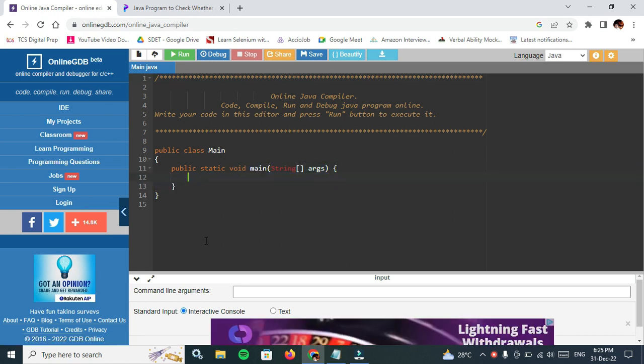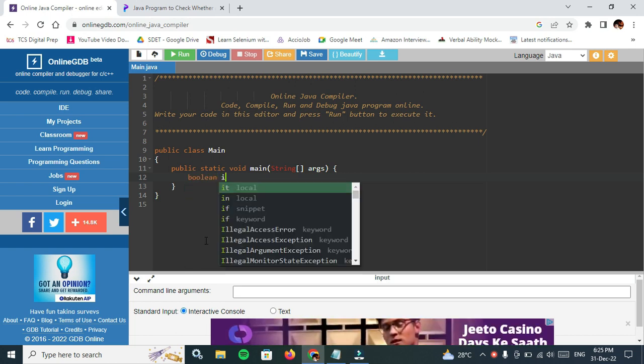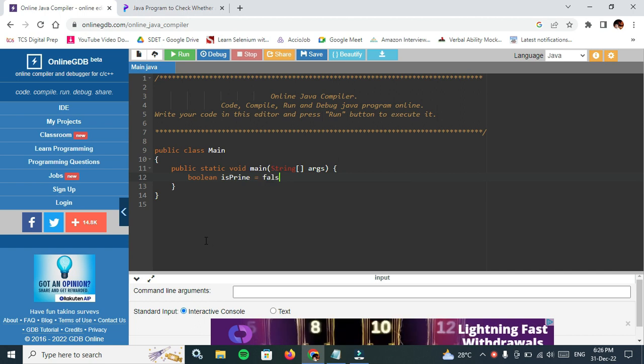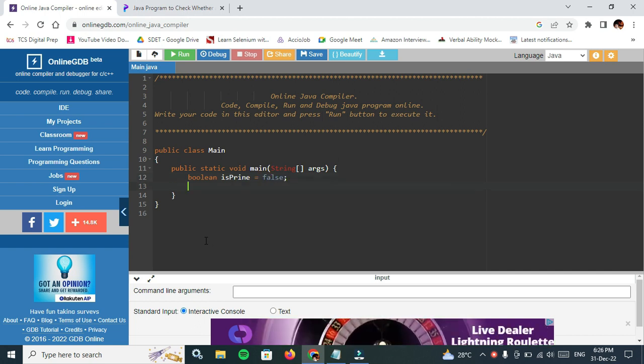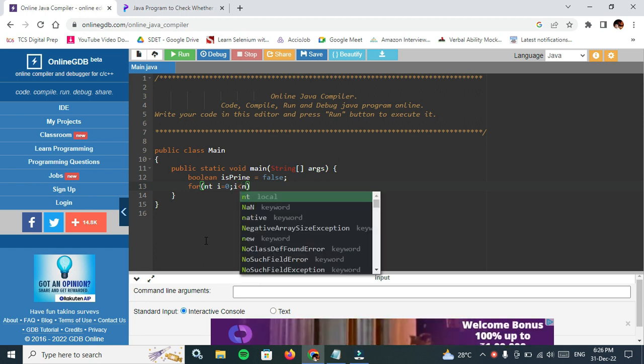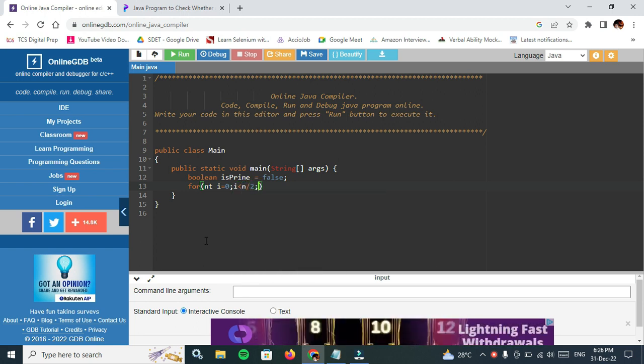Initially I will take one variable which is isPrime, a boolean variable, isPrime equal to, initially it is false. Now I will run a for loop, for int i equal to 0, i less than n by 2, i plus plus.